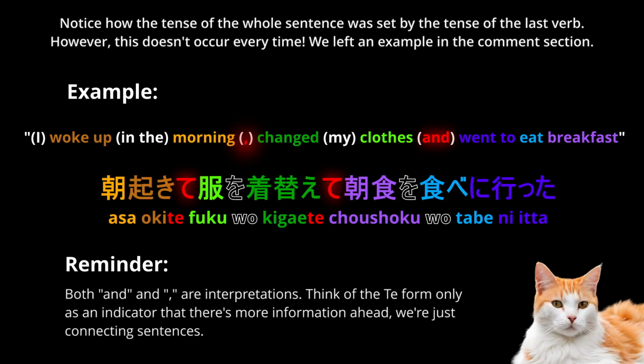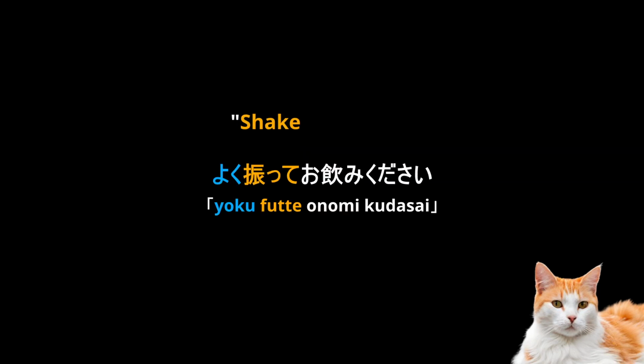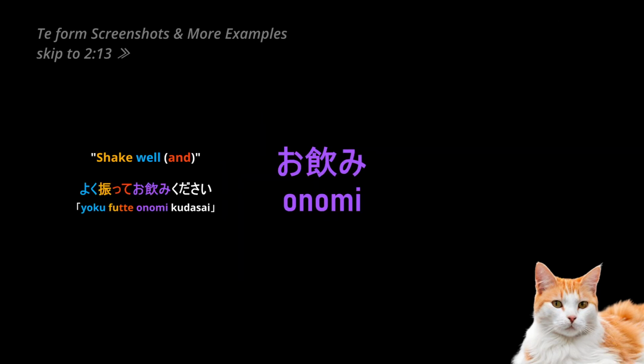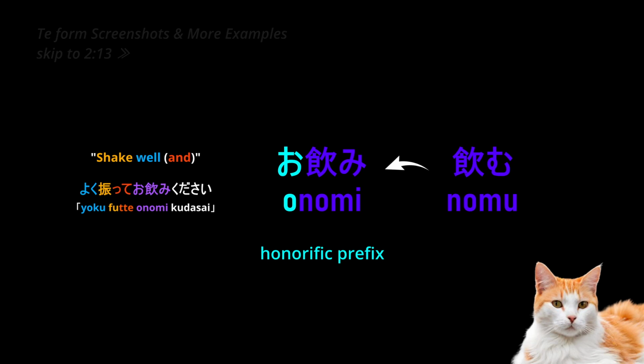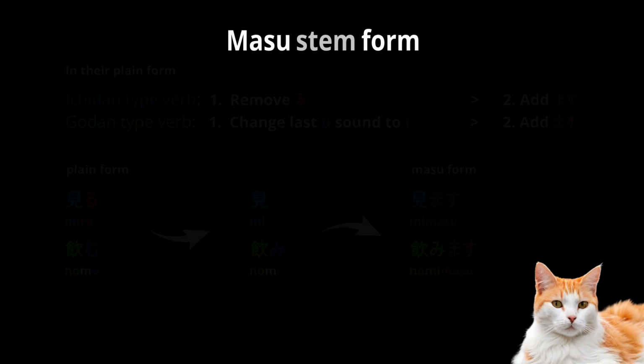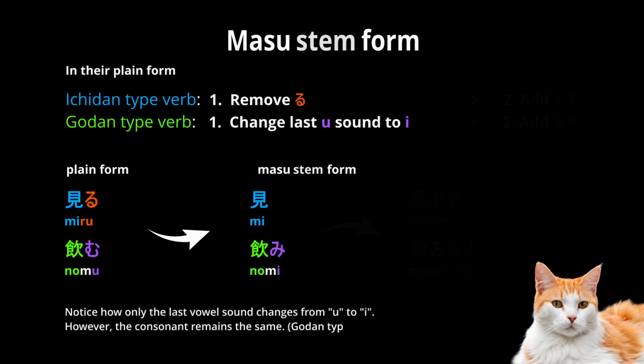Getting back to our sentence, we already have half of it deciphered. So far we can translate it as "shake well," and "onomi" is compounded by the prefix "o," which is an honorific prefix. Next we have "nomi," coming from the verb "nomu," to drink, in its masu stem form. You can memorize this masu stem form by taking a verb into its polite masu form and then taking off the masu. Check the following examples.